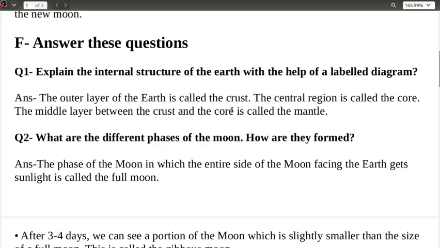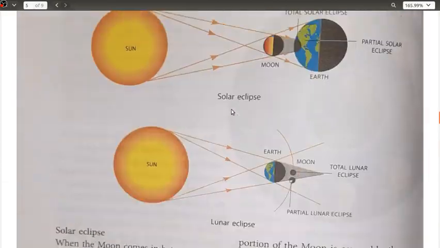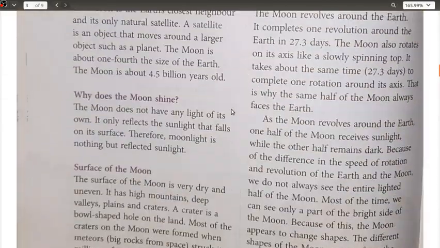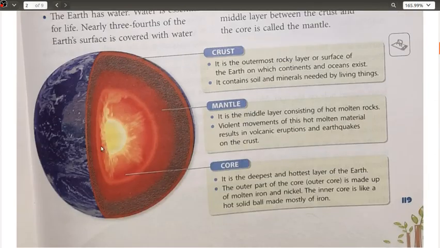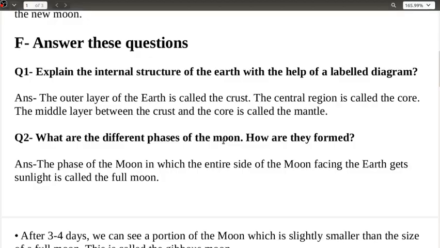So the figure which you are going to draw here is this one: the crust, mantle and the core. If you are not able to draw this figure, you can simply draw a circle with the core in the center, followed by the mantle, and the outer one representing the crust. You can draw it in that way as well.